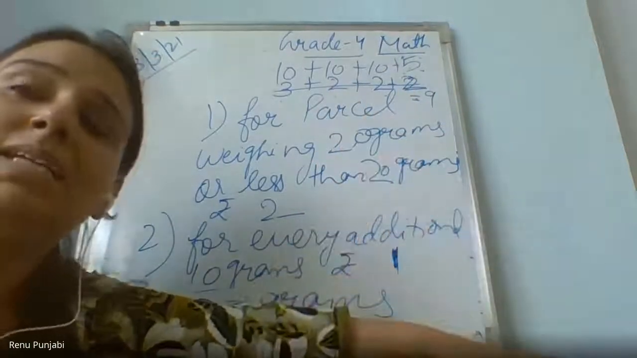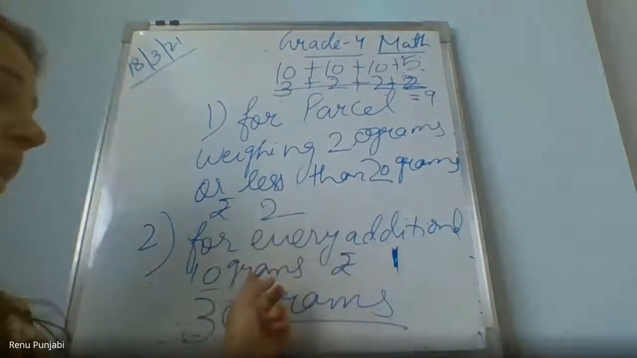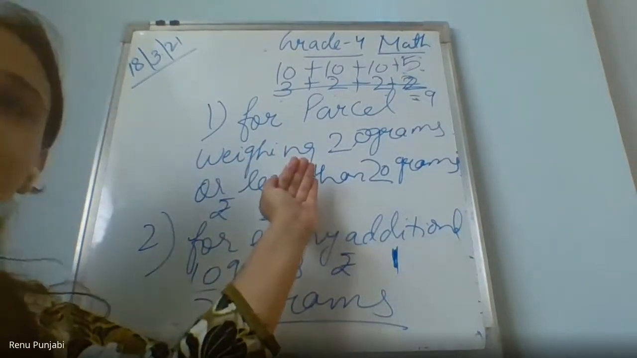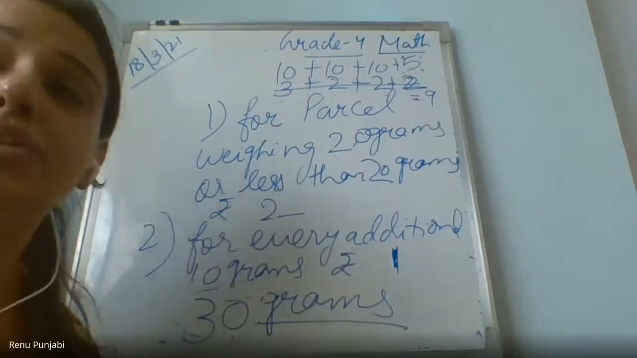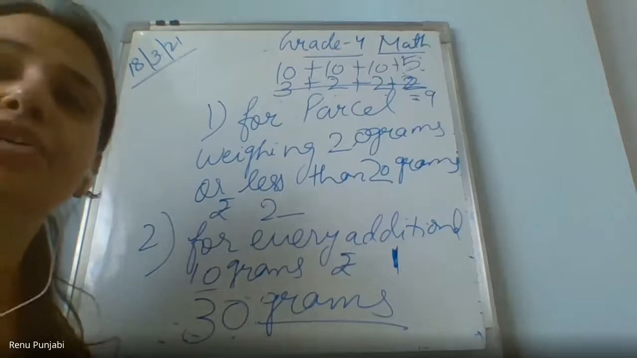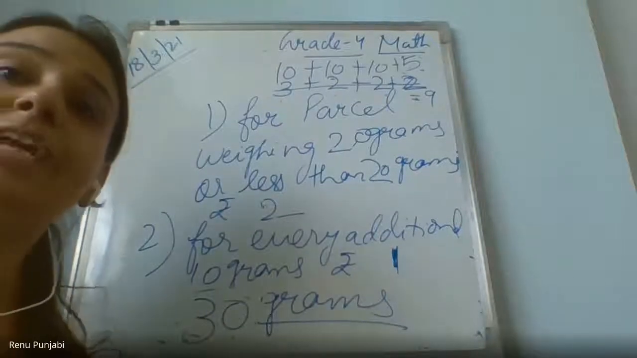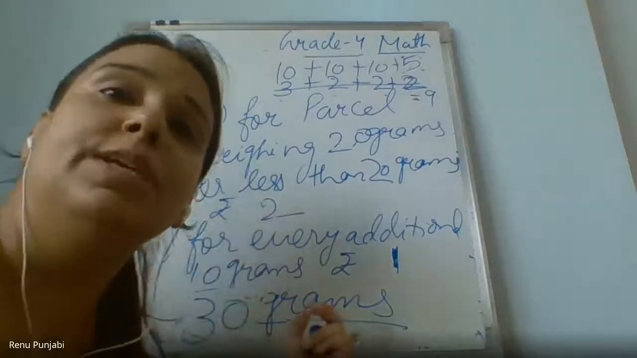Okay. If your parcel weight is 22 grams, what will you do? Then the second situation will also apply. For the first 20 you will pay 2 rupees. For the remaining 2 grams, how much will you pay? Ma'am, 1 rupee only. Yes. So what will be the total amount you will pay? 3 rupees. Got it? Even if the weight is 22 grams, you pay 3, and if the weight is 30 grams, you also pay 3 rupees.